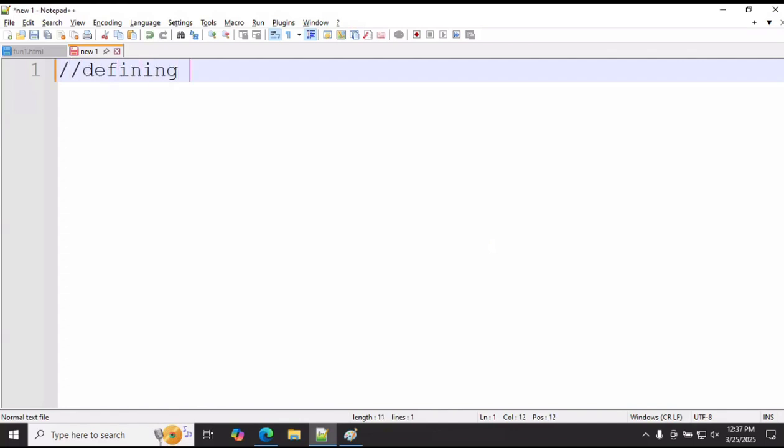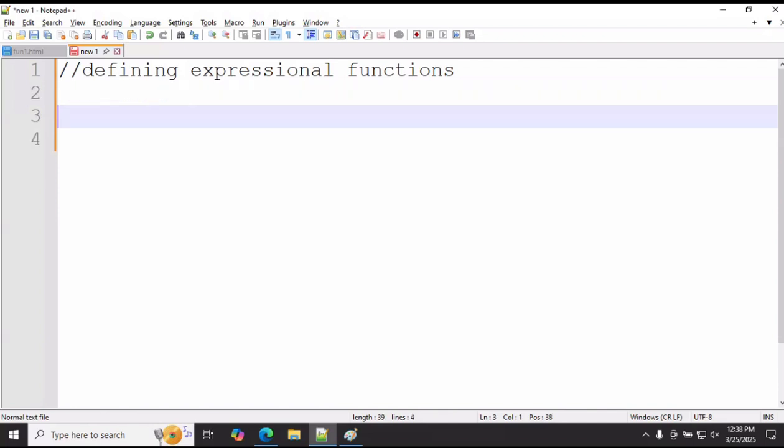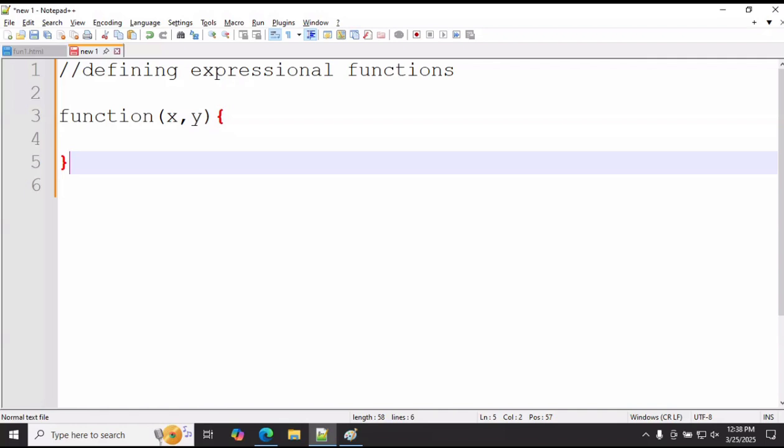So, defining expression functions. Follow the syntax here. Function, parameters x comma y, and close this.